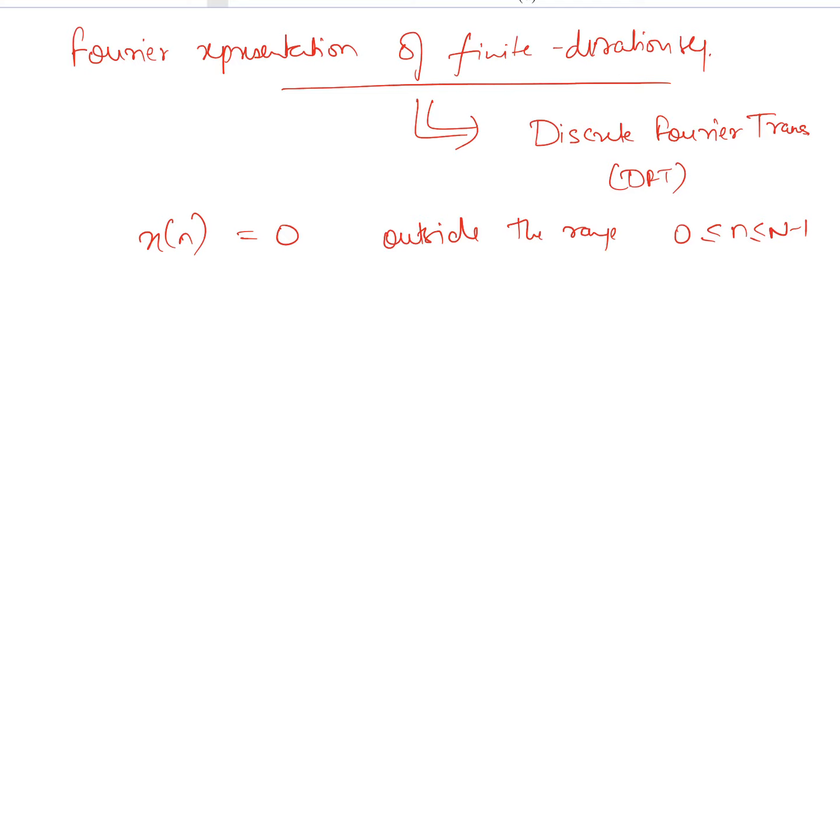Now if the length of this sequence x of n is some M which is less than N, then the last N minus M samples are padded with 0. If it is of length N, then it is okay.